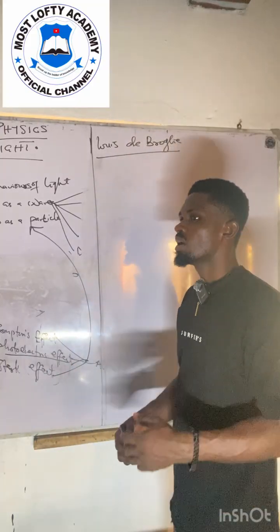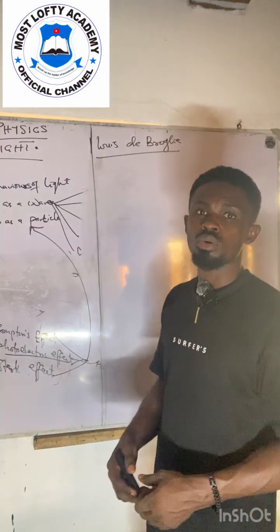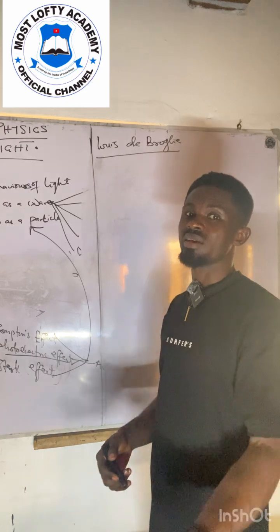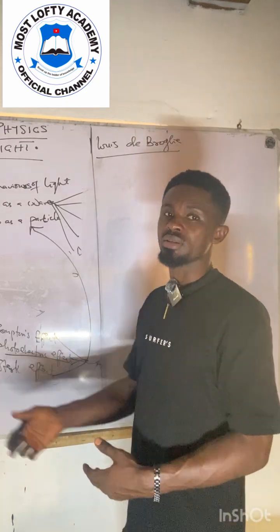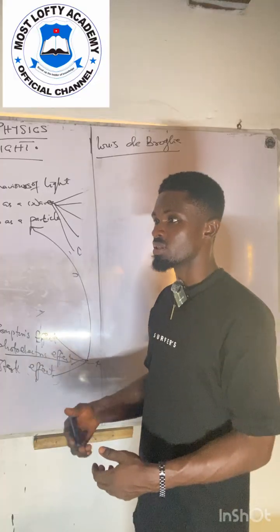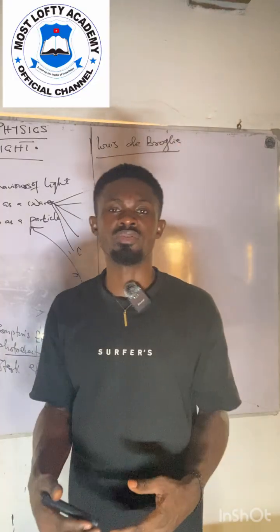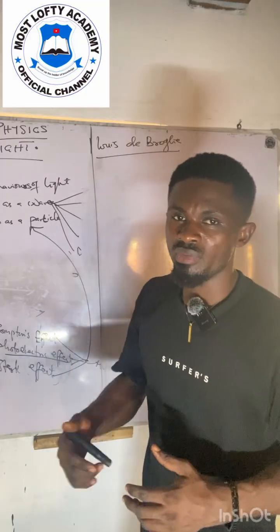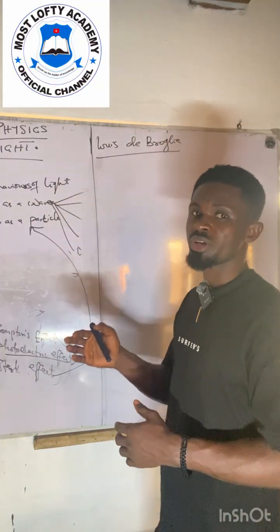Good. Then the wave of a particle, as the case may be, of light, of a particle, will also have what we call wavelength. Okay, what is wavelength? If you go to our videos, where we treated waves, you will find that wavelength has to do with the distance between two successive crests or troughs.